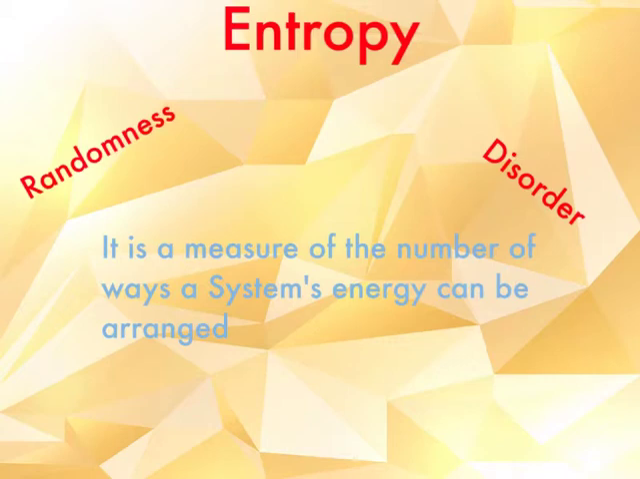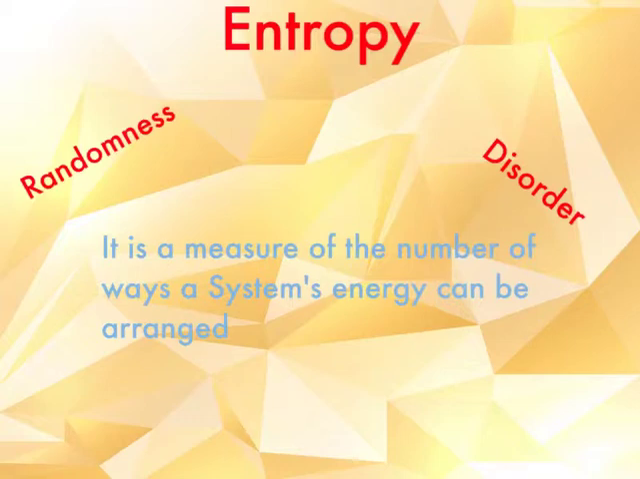Welcome to Monochemistry. In this lesson we're going to learn about the concept of entropy. Entropy is more or less described as the amount of randomness or disorder within a system. However, it is more specifically defined as a measure of the number of ways a system's energy can be arranged.